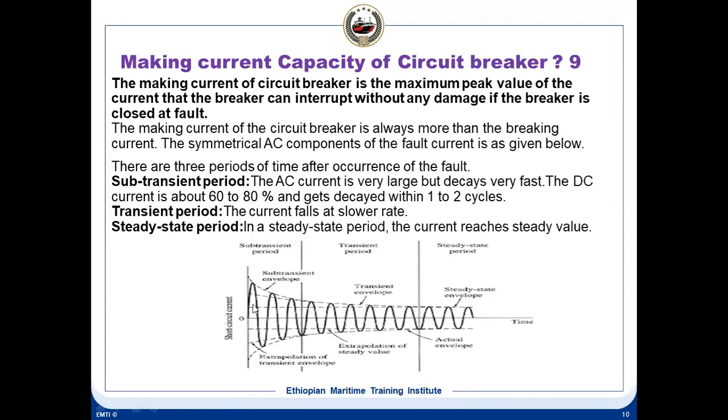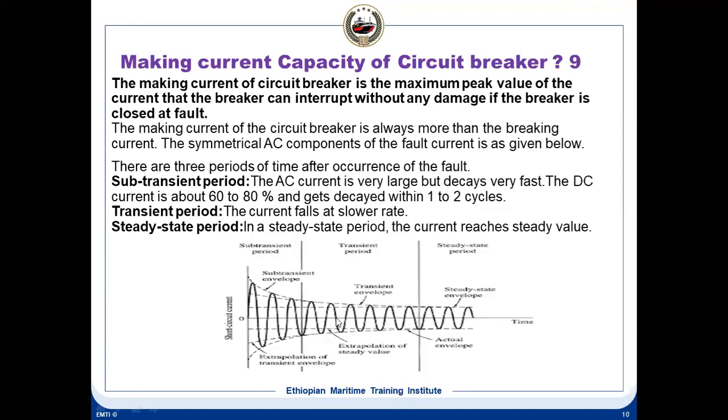Here the current is very high in the starting time. So there are 3 periods of time after the occurrence of a fault: the subtransient period, the transient period, and the steady state period. This is how a fault current flows. Initially the fault current is very high, then it slowly drops, then it becomes a steady current.